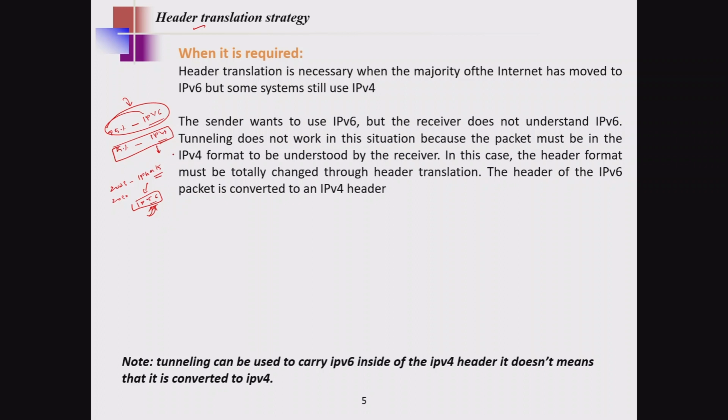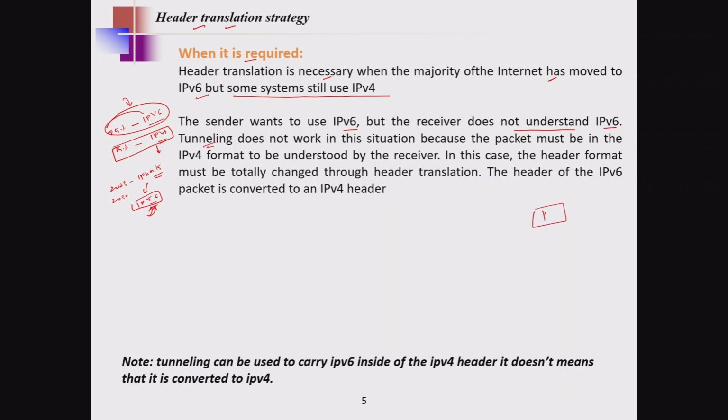In that case we use something called the header translation strategy. Header translation is necessary when the majority of the internet has moved to IPv6 but some systems still use IPv4. So the sender wants to use IPv6 but the receiver does not understand anything about IPv6.